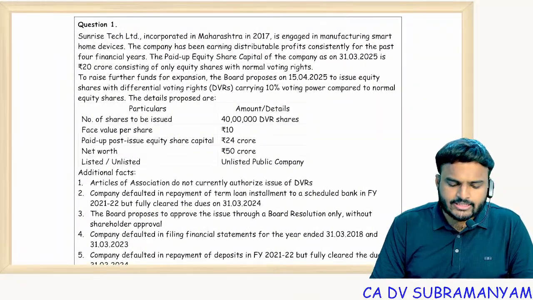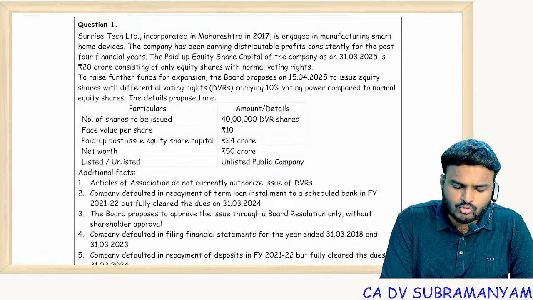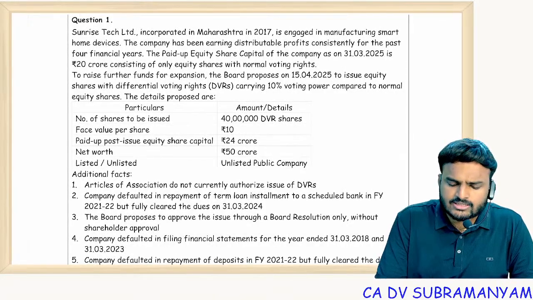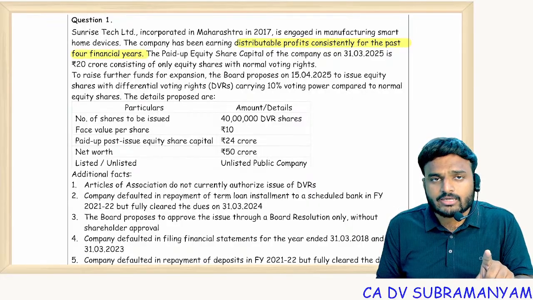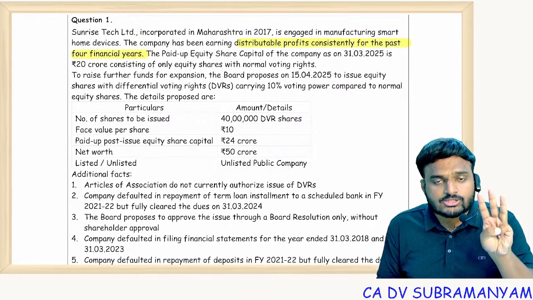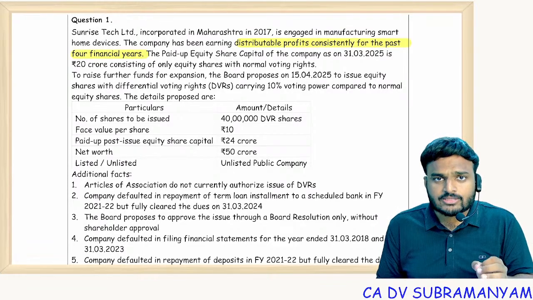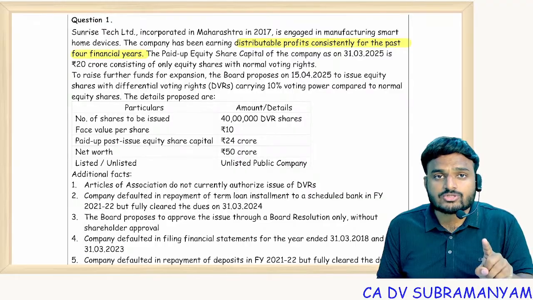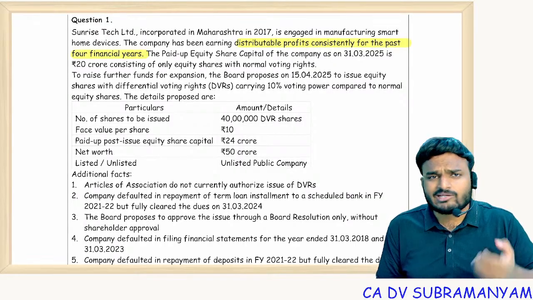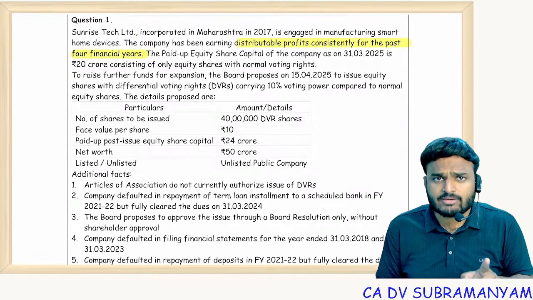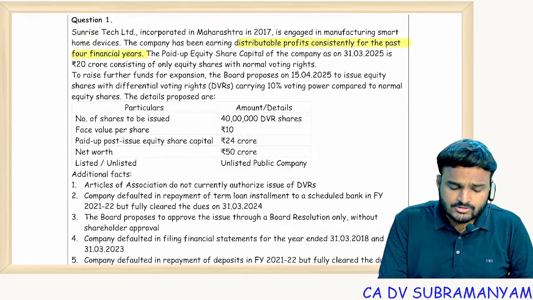Sunrise Tech Limited, incorporated in Maharashtra in 2017, is engaged in manufacturing smart home devices. The company has been earning distributable profits consistently for the past 4 years. Earlier, before the amendment, the 3 years distributable profits condition was there. That means after incorporation, wait for 3 years for issue of differential rights. But right now that condition is not there. Upon incorporation, immediately you can issue equity shares with differential rights. Getting my point? Earlier the 3 years condition was there. Now that condition is not there. So this is not a matter at all.